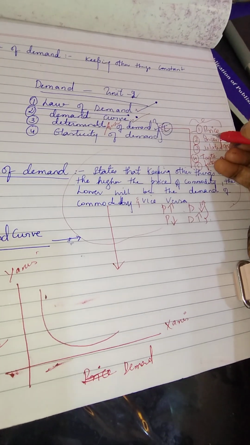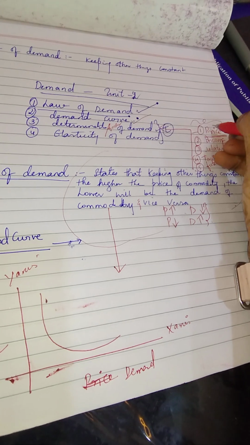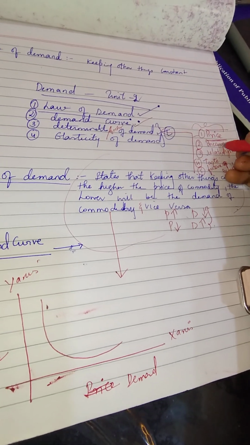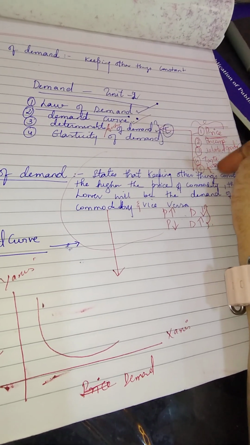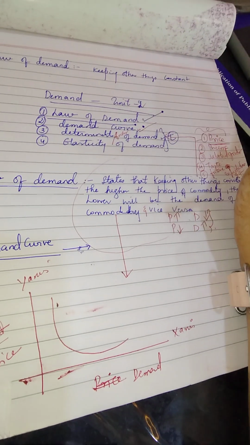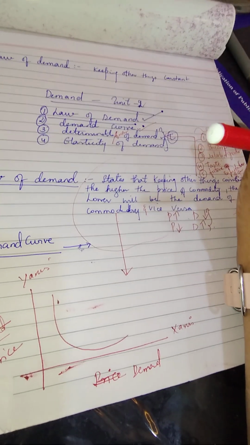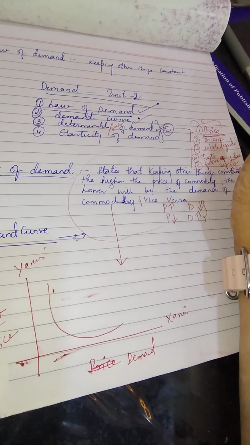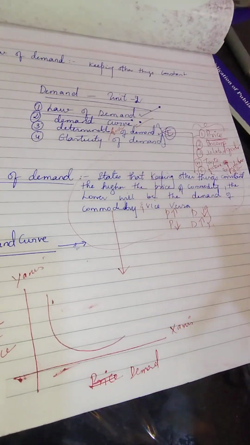If you are looking at the effect of price on demand, you must only concentrate on that. If you are talking about income, you must keep all the other things constant and only concentrate on how income is affecting demand. So when you are learning about determinants of demand and the demand curve, it is not acceptable unless you keep other things constant.